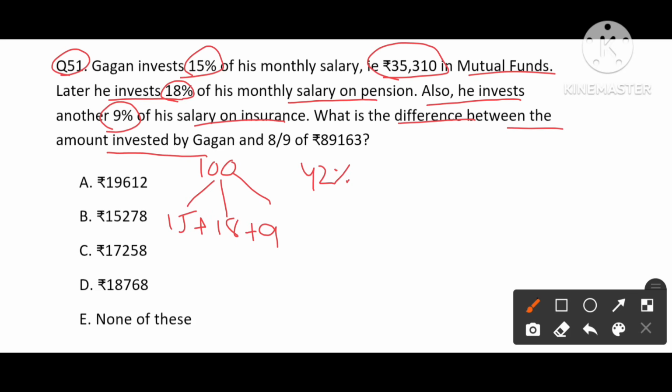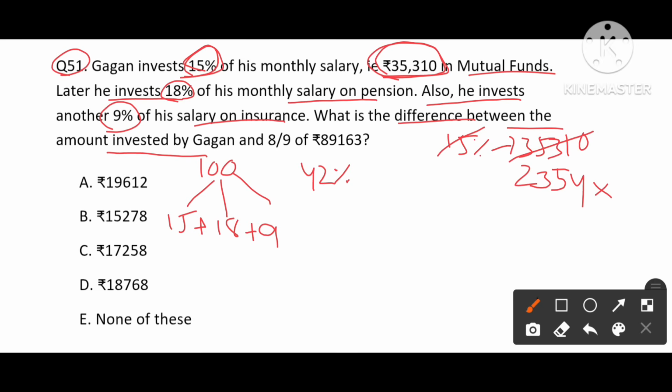And 42% of what? The salary of Gagan. We are given that 15% of the value is 35310. 15% is nothing but 35310, which means the 1% value will be the factors 2 times, 3 times, 5 times and 4 times.